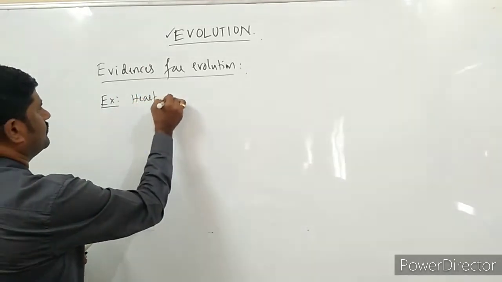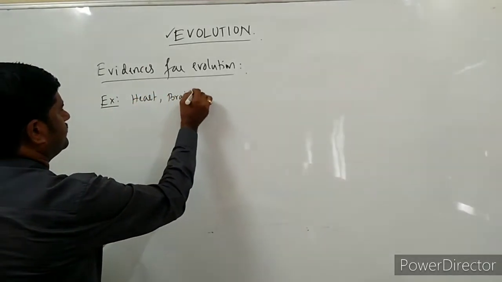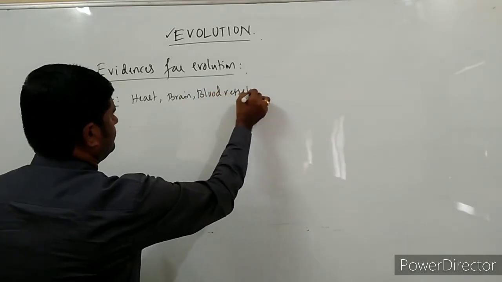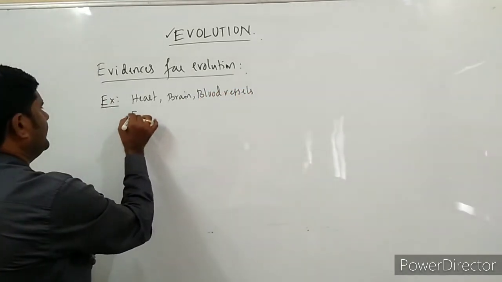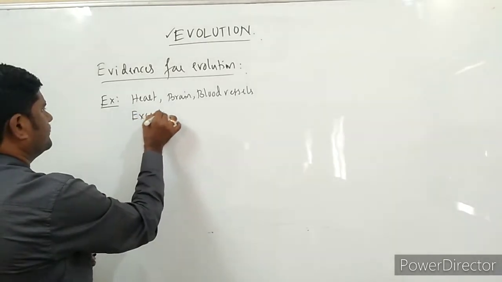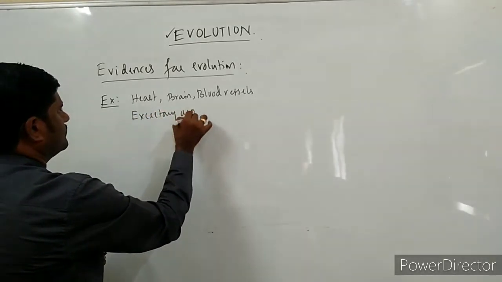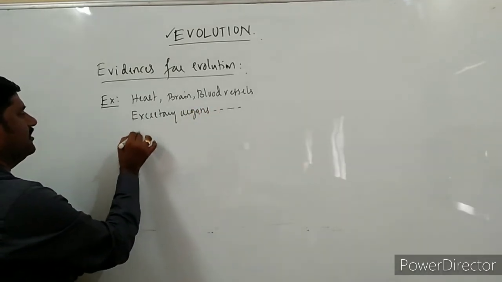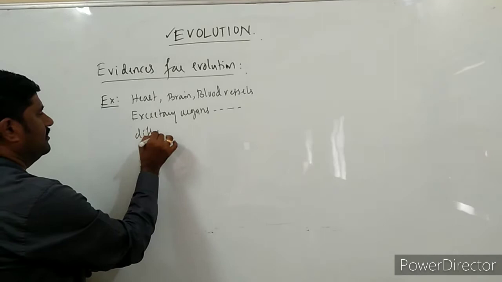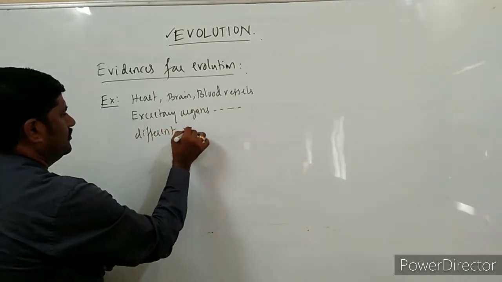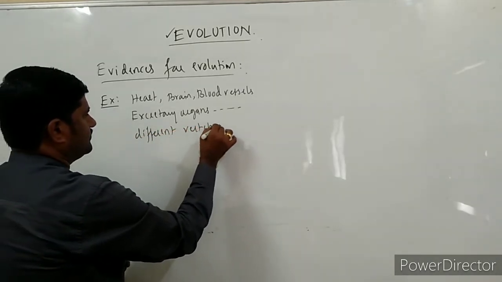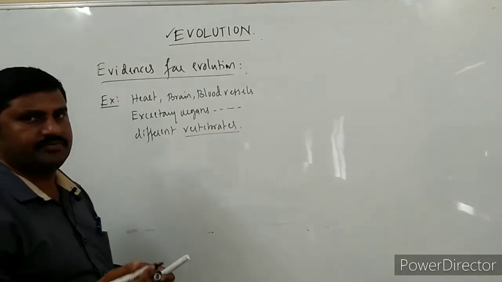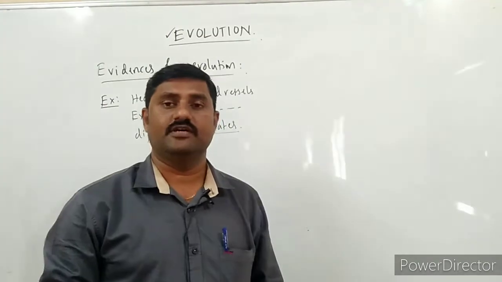heart, brain, blood vessels, and excretory organs, etc., present in different vertebrates. See, in different vertebrates, the heart is present, the brain is present, muscles are present, right?